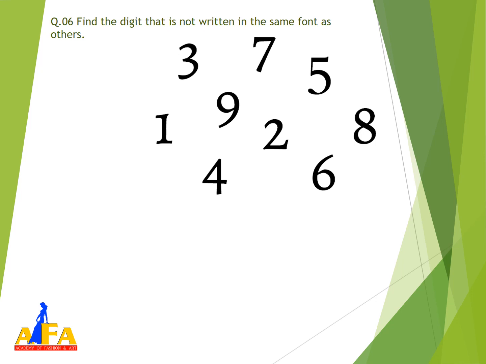In this image, I can see the ending of the 5 is quite different from the others. So the answer is 5 only. This was a very easy question.